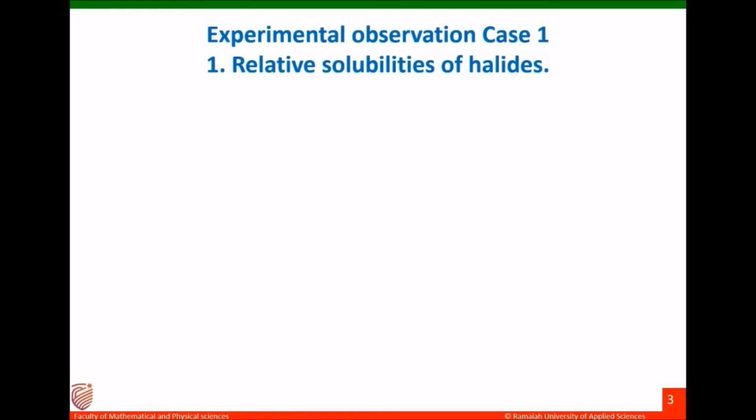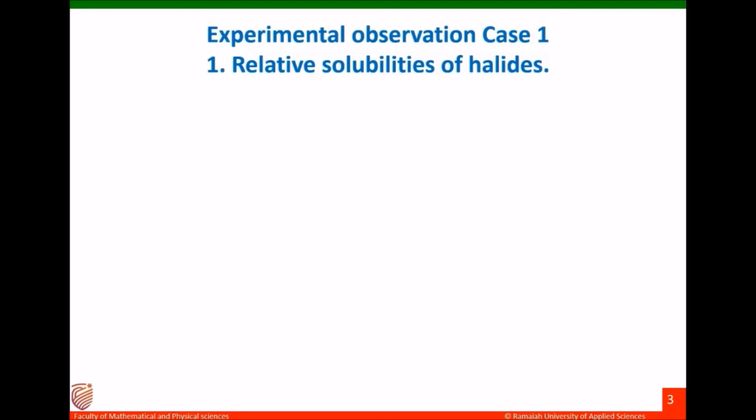If the bond between the cation and the anion is more covalent in nature, their solubility will be lower and vice versa. So, if the bond between cation and anion is more covalent in nature, their covalent bond strength will be more, but their solubility will be lower, and vice versa. From top to bottom in the halogen group in the periodic table, the soft character increases. So, iodide ion will be softer and fluoride ion will be hard.